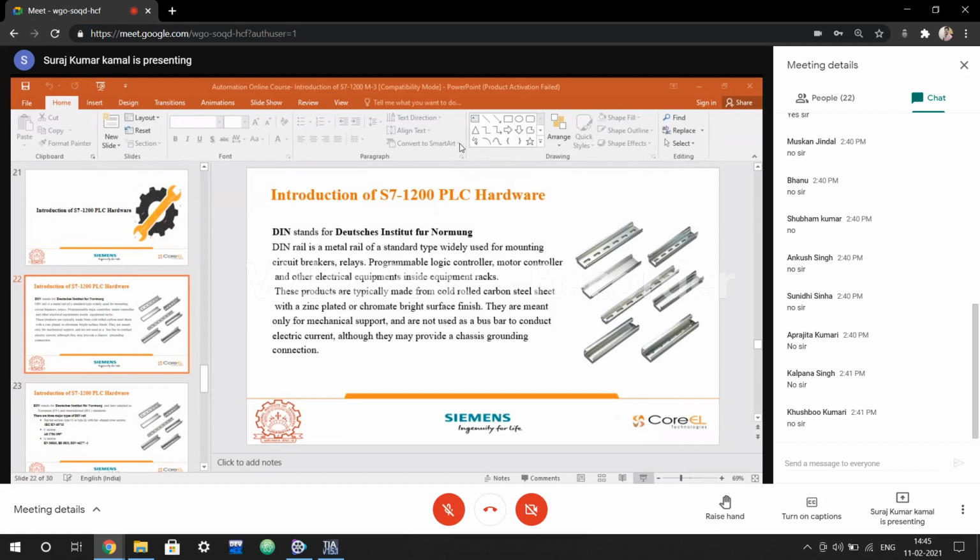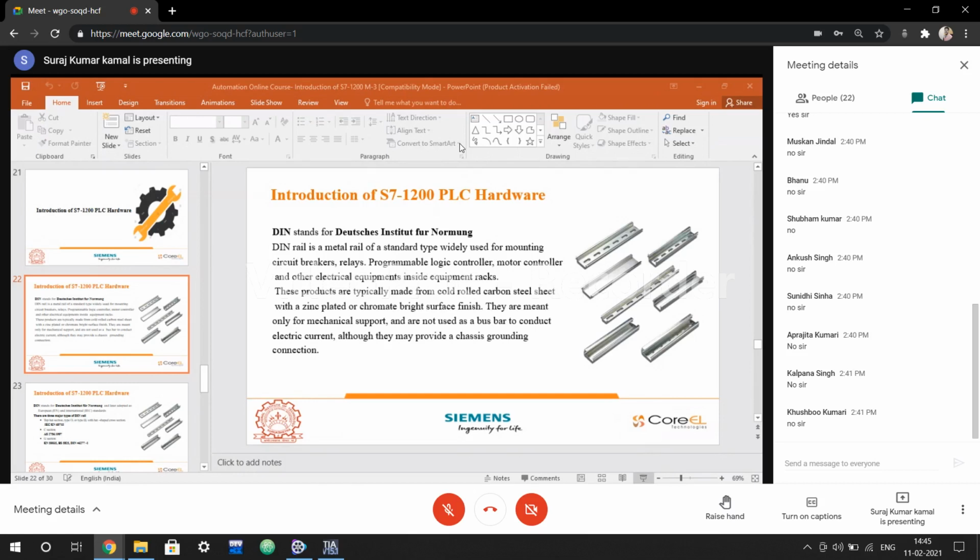It is a rack. It is made of cold rolled carbon steel sheet with a zinc plated or chrome bright surface finishing. They are meant only for mechanical support and cannot be used as a bus bar to conduct electricity. That means you cannot pass current through it. It is not a conductor, it is just a metal sheet we use to mount electrical as well as electronic devices on.